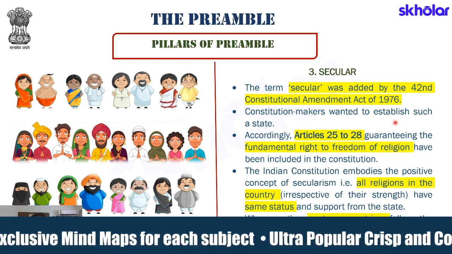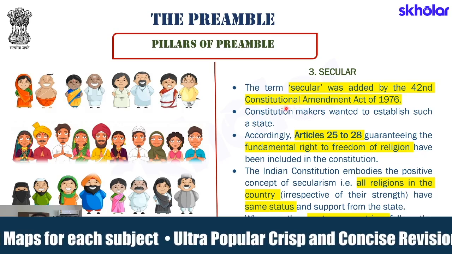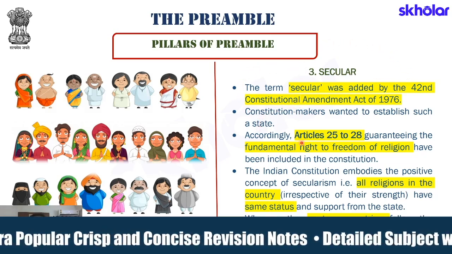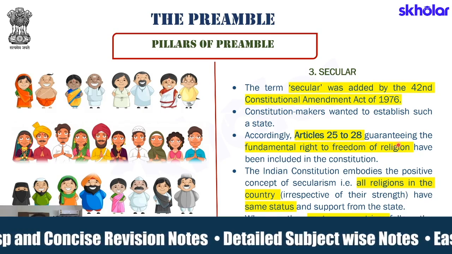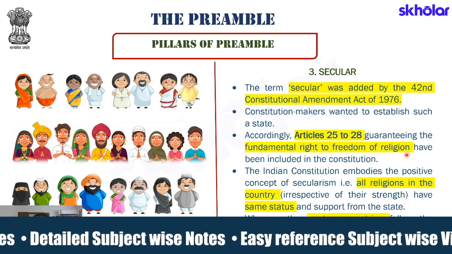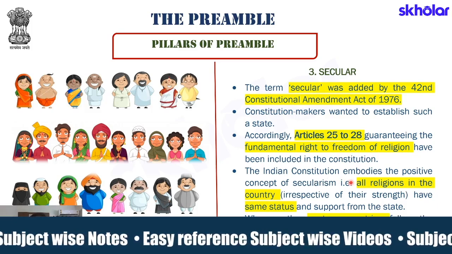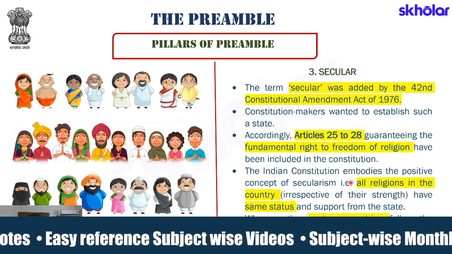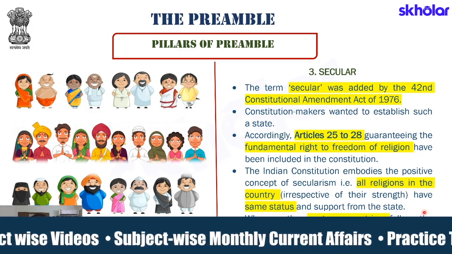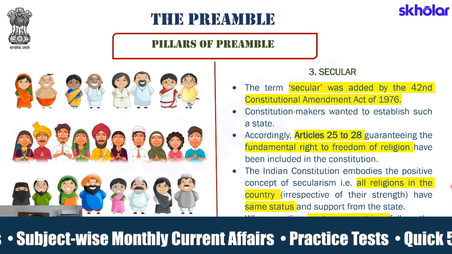Constitution makers wanted to establish such a state, right? A state that is based on secular principles. Accordingly, Article 25 to Article 28 were granted, which are the fundamental right to religion. The Indian Constitution embodies the positive concept of secularism, that is, all religions in the country have the same status and support from the state, a point that we have covered in the last module.